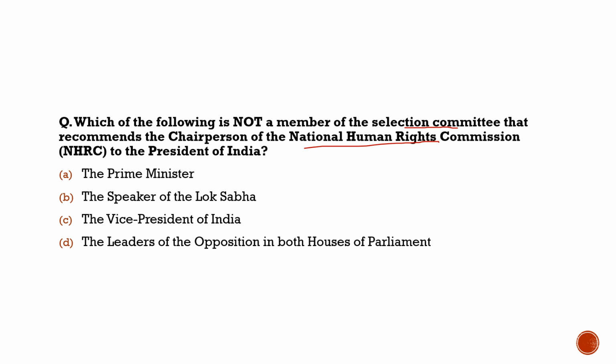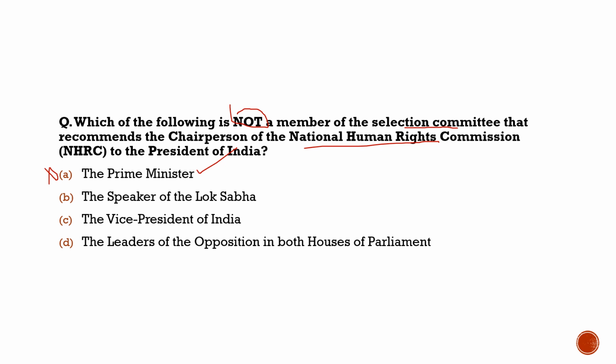As the question says, which of the following is not... here we have to understand the keyword of the question. It says which of them is not a member of the selection committee that recommends the chairperson of the National Human Rights Commission to the President of India. So here we have to find out who is not a member of this committee. First statement, the Prime Minister: he is 100% a member of the committee, but with respect to this question, it is incorrect because it talks about who is not.